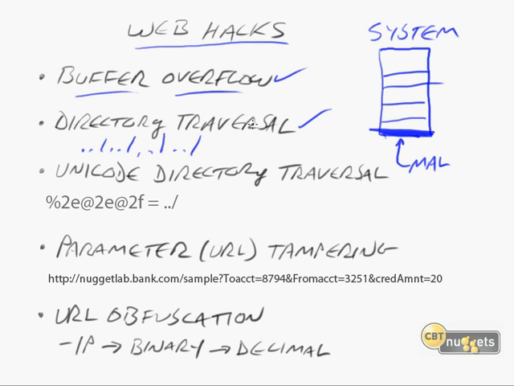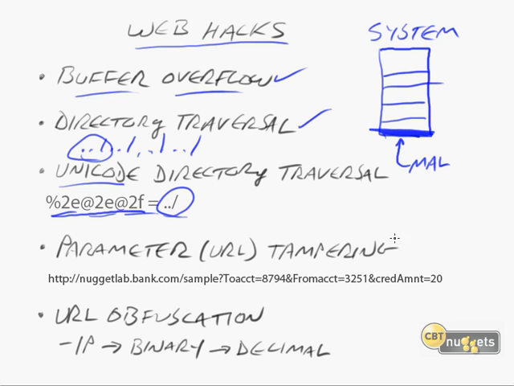Well, what you can do to help obfuscate that is to make it a Unicode directory traversal instead. Now, a lot of IDSs are also trained to look for this sort of thing, but if you convert these things to Unicode, then it looks like this instead. Okay, so that will equal ../ In order to make a dot dot slash in Unicode, you would type all of this in right through here.